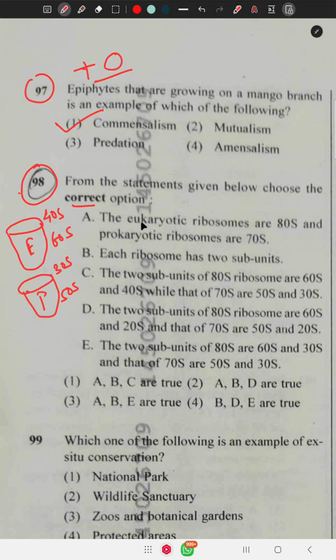So eukaryotic ribosomes are 80S and prokaryotic are 70S. Each ribosome has two subunits. The two subunits of 80S ribosome are 60S and 40S, while those of 70S ribosome are 50S and 30S. So A, B, and C are true. The correct option is 1.